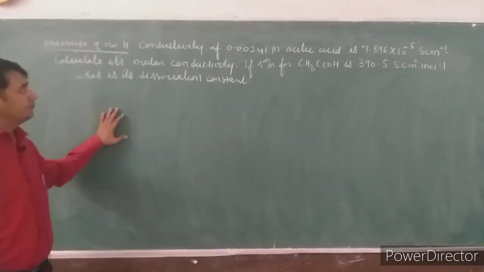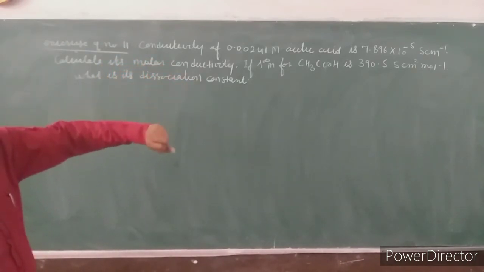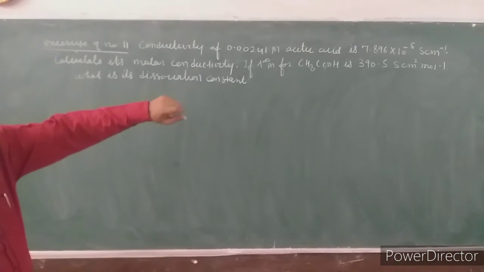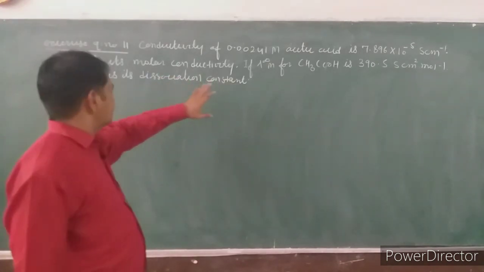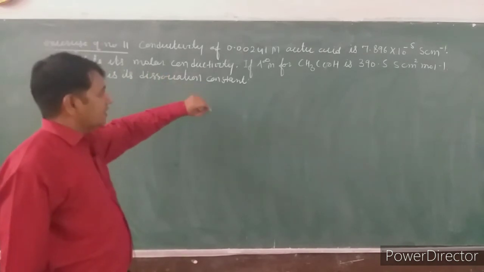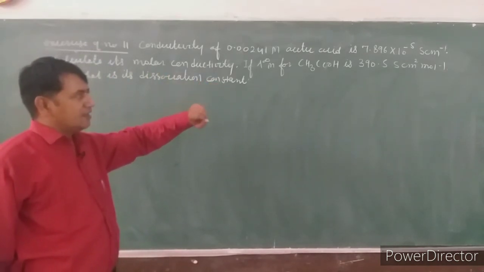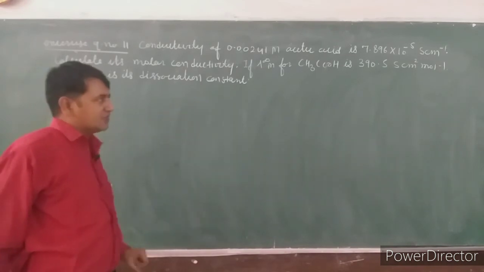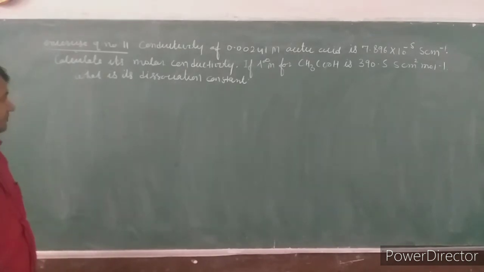This is our problem. Conductivity of 0.00241 molar acetic acid is 7.896 into 10 raised to power minus 5 Siemens centimeter inverse. Calculate its molar conductivity if lambda m infinite for acetic acid is 390.5 Siemens centimeter square mole inverse. What is its dissociation constant?